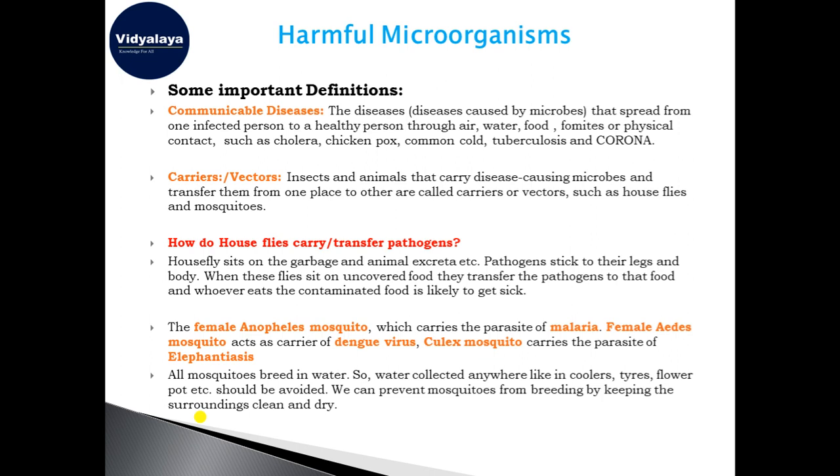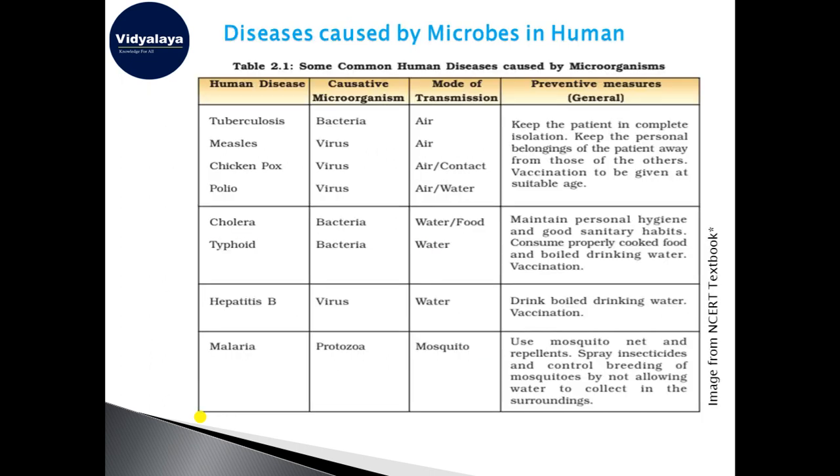Freely flowing water is not a problem, but stagnant water which has stopped and collected at some place acts as a breeding ground for these mosquitoes, like coolers, tires, flower pots, etc. So we should avoid the collection of water in those places. We can also prevent mosquitoes from breeding by keeping the surroundings clean and dry. If we keep the environment clean and dry, the mosquitoes will not be able to breed.